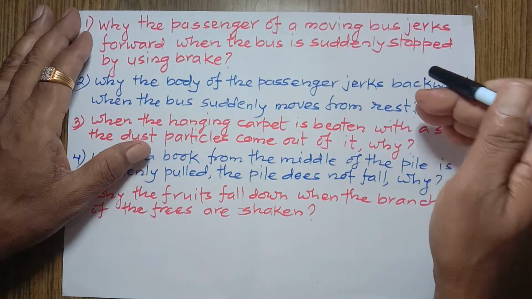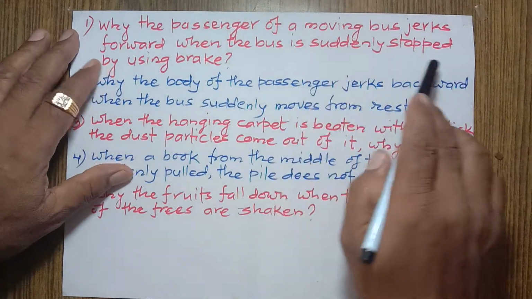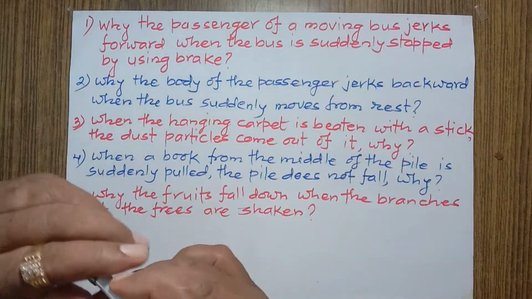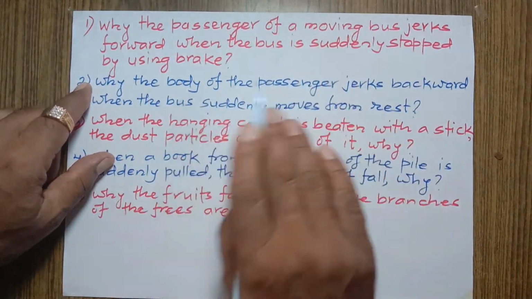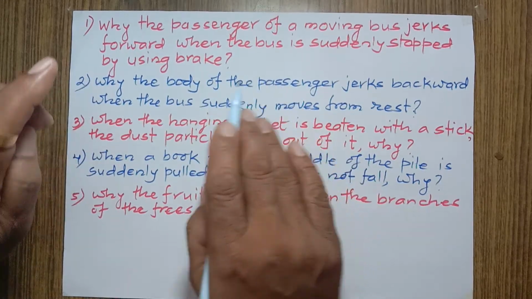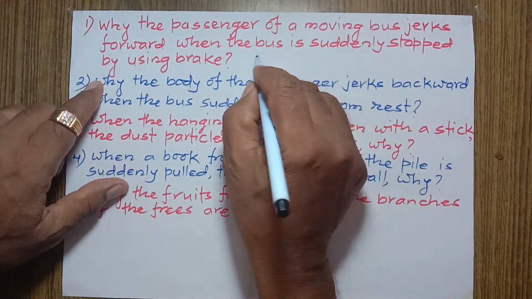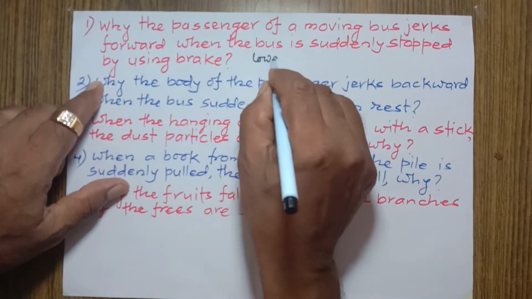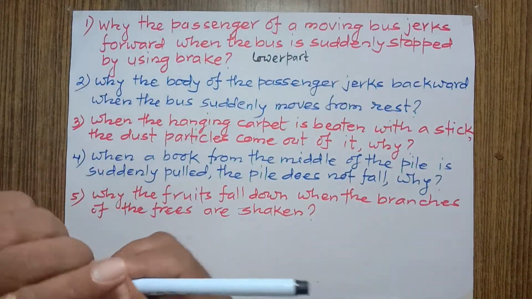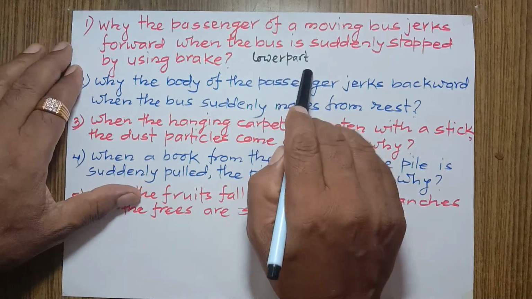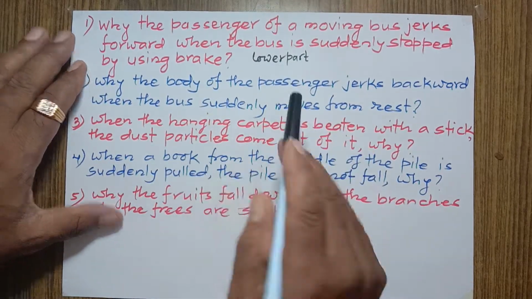Now, how can we answer this? The body of the passenger of the moving bus is in motion, and according to Newton's first law of motion, the body has tendency to continue its state of motion because it has inertia of motion. But when suddenly brake is applied, then lower part of the body quickly attains the state of rest along with the bus because it is in close contact with the bus.